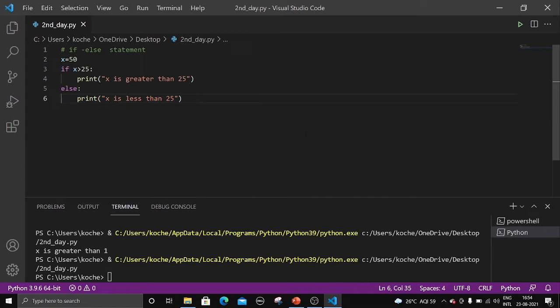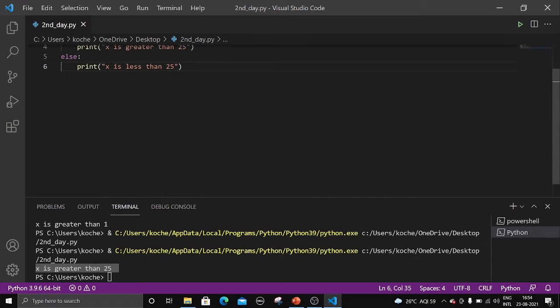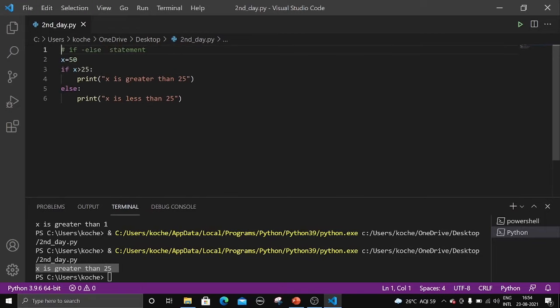Now Control plus S, we have saved the program and let's run it. You can see the output here, x is greater than 25. Why is it being printed? Because x is 50 and we are checking the condition. If x is greater than 25, what is x here? 50. 50 is greater than 25. It is true, right? So the statements under the if block are executed. That is, x is greater than 25.